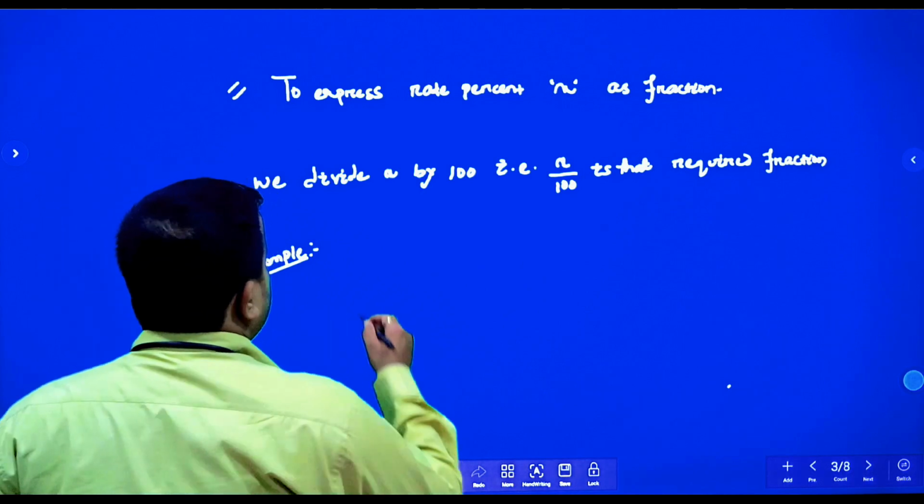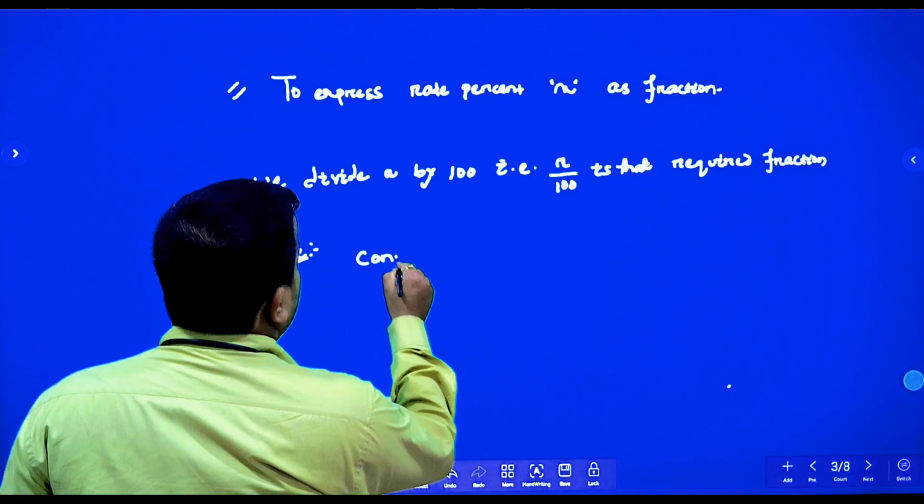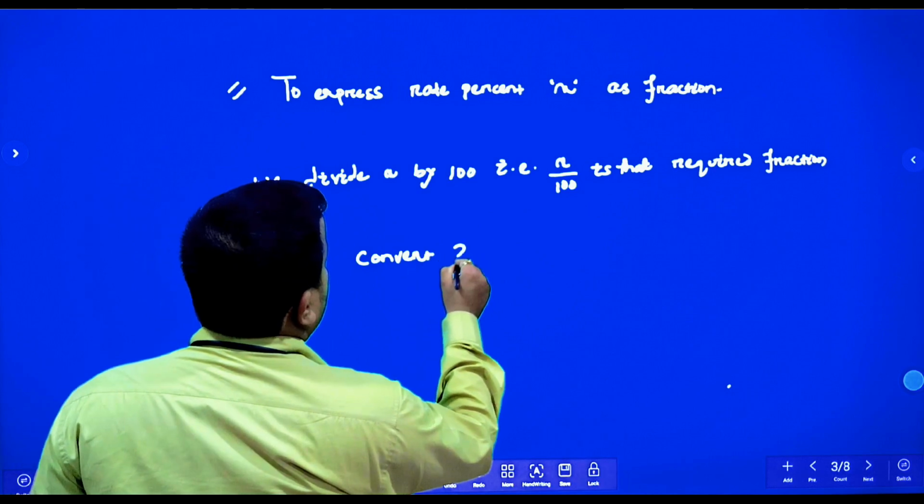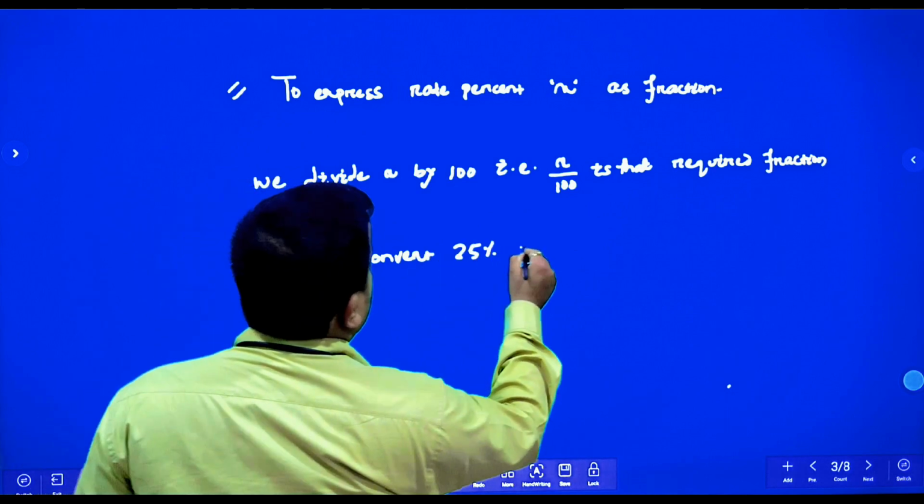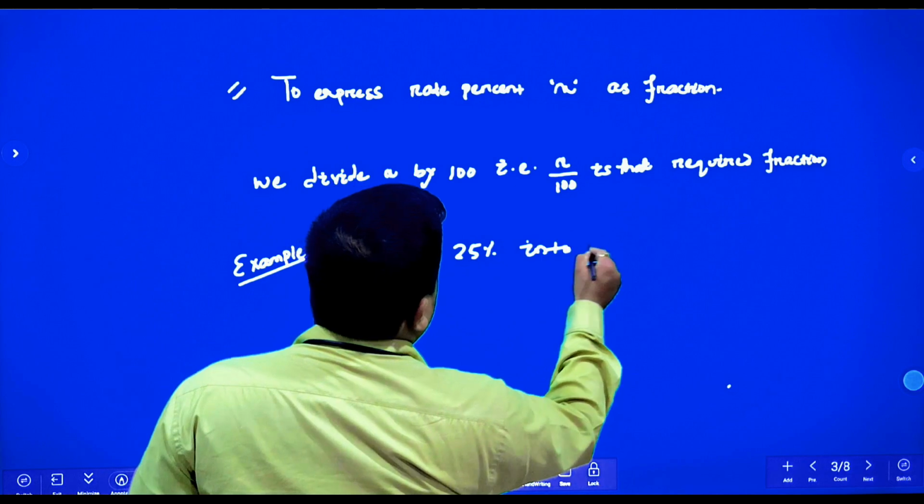Okay. For example, convert 25% into fraction.